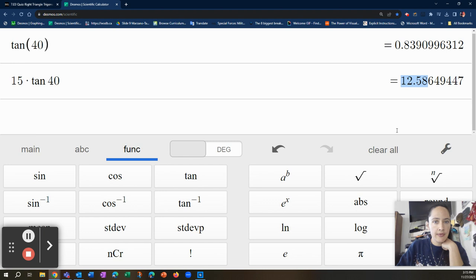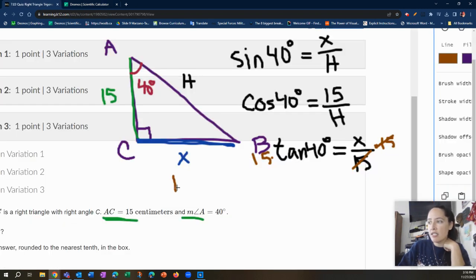So it's 12.6. Be sure to round to the tenths place. It says so on your question. Attention to detail. If you get it marked wrong because you didn't, just let me know. I can add those points back in. So the length of that side, rounded to the nearest tenth, is 12.6 centimeters.